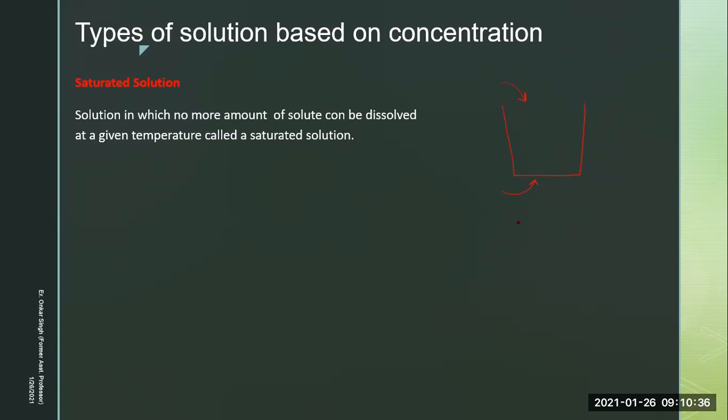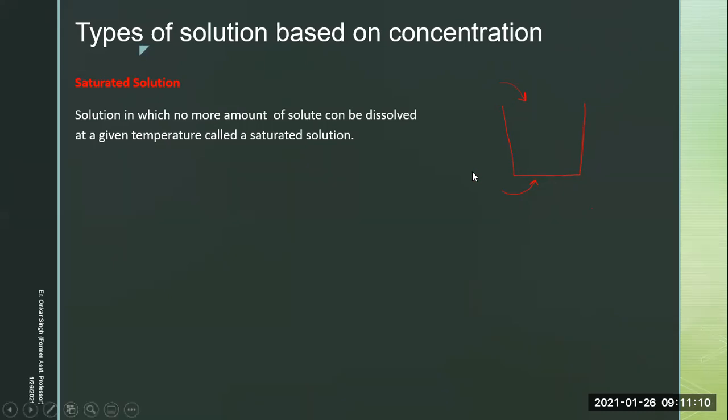Though more sugar particles can come inside. So this is the reason, when temperature is increased, the more solute can be dissolved in a given solution. So solubility of the solution, that's why, is always defined at a fixed temperature. Whenever we say what is the solubility of a solution, you never answer that solubility of solution is, like, let's say, 40%, 30%. We will always say at a given temperature. This is the solubility at a given temperature.